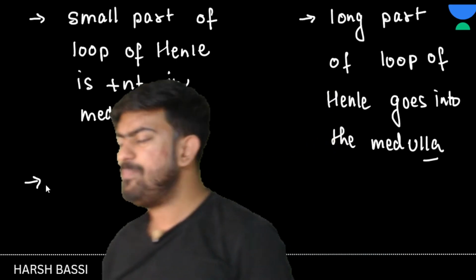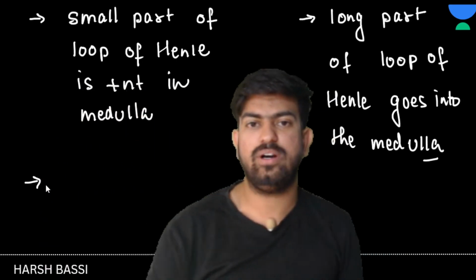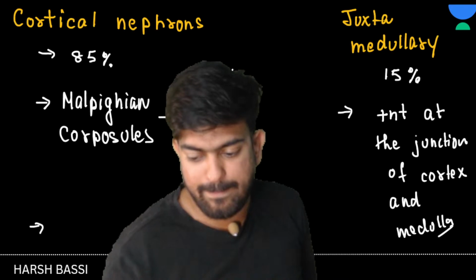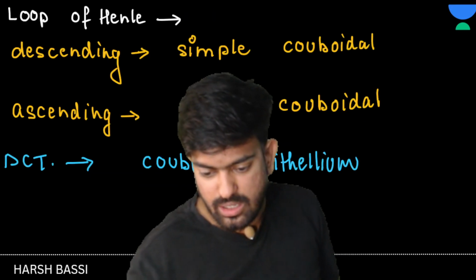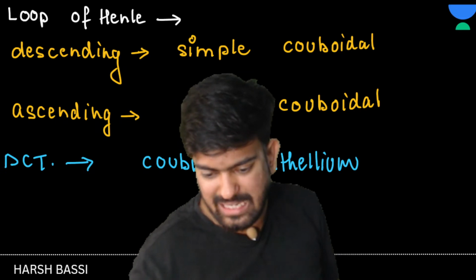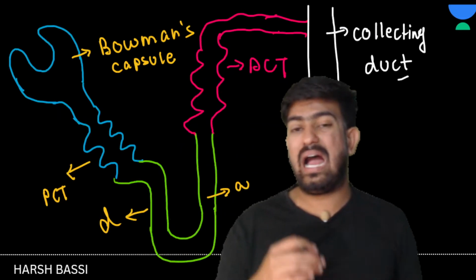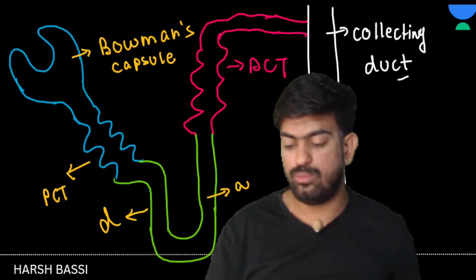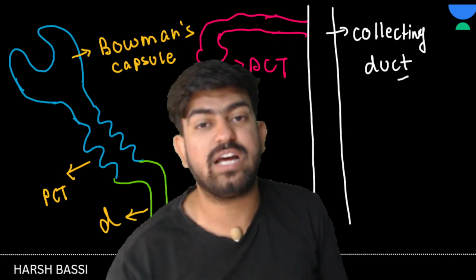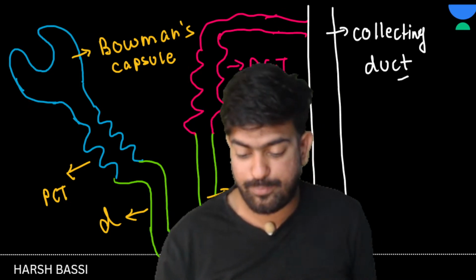Now, in cortical nephrons, what is happening? Parallel to the nephrons, veins also move. Those blood vessels are known as vasa recta. We will draw it perfectly.